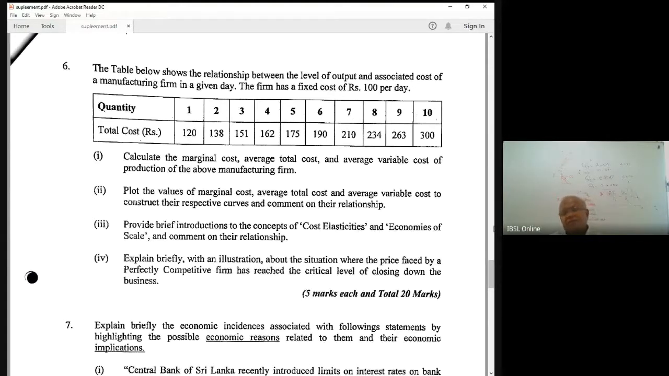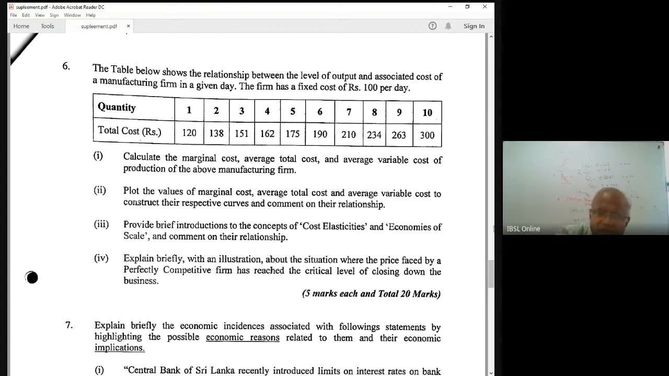The other one is average variable cost. First, you have to calculate variable cost, because you calculate average variable cost from it. Variable cost is you subtract fixed cost from each of these. Why is that? We know total cost consists of variable cost plus fixed cost. Fixed cost is 100. Therefore, you deduct: 120 minus 100, 138 minus 100, 151 minus 100, 160 minus 100. Like that, you calculate variable cost first.